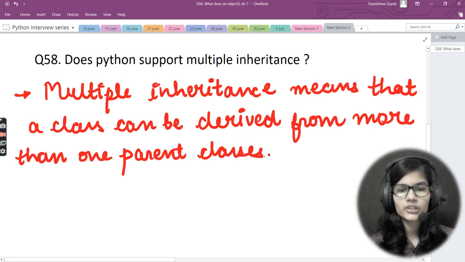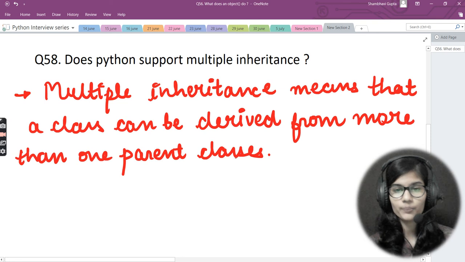Okay, so this is what we just meant by multiple inheritance, that a class can be derived from more than one parent class.